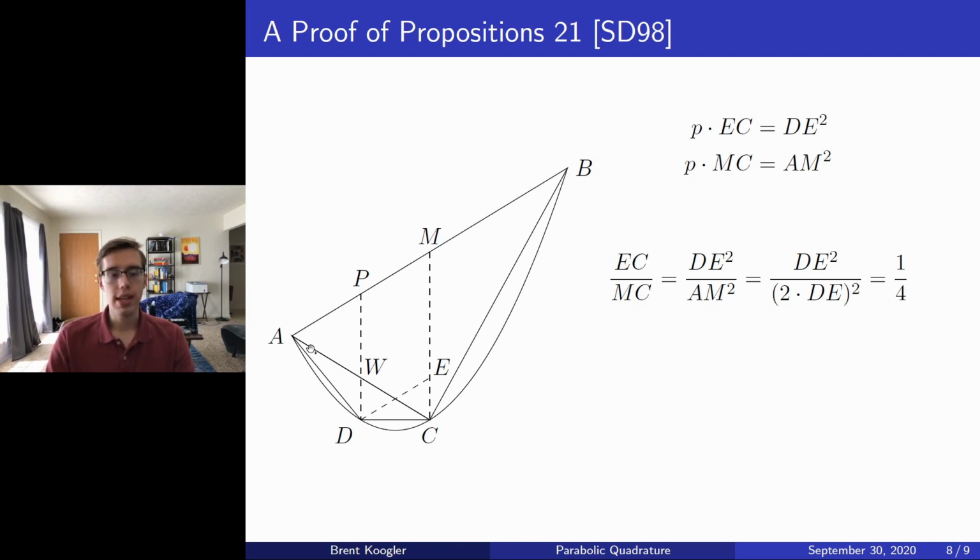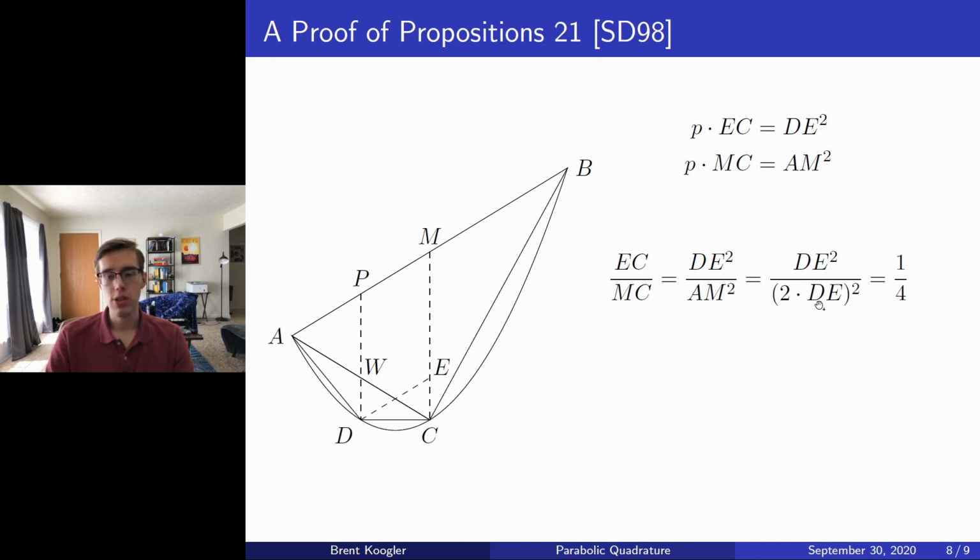Now we note that AM is twice that of PM. This is because, nicely, P was chosen to be the midpoint of AM. Moreover, since we have drawn the parallelogram PDEM, we conclude that PM is equal to DE.